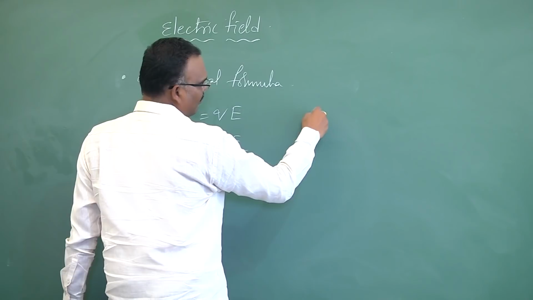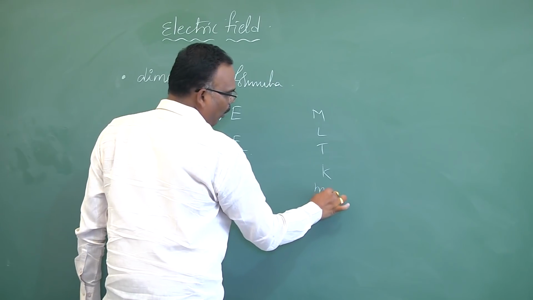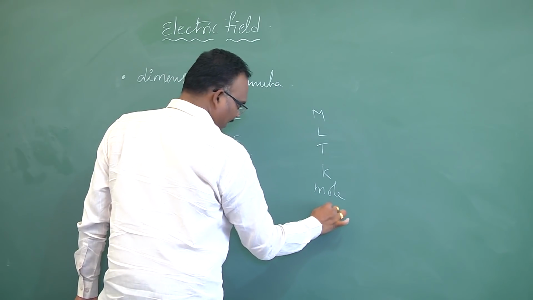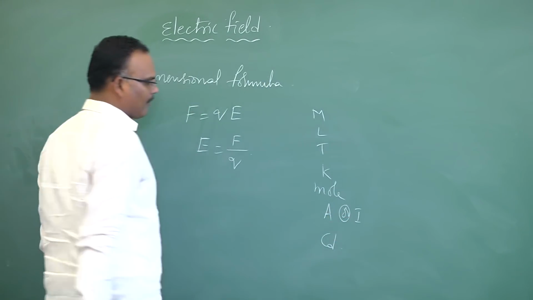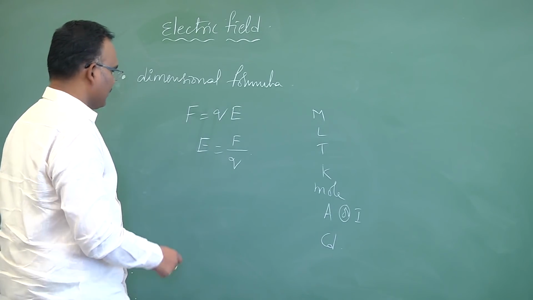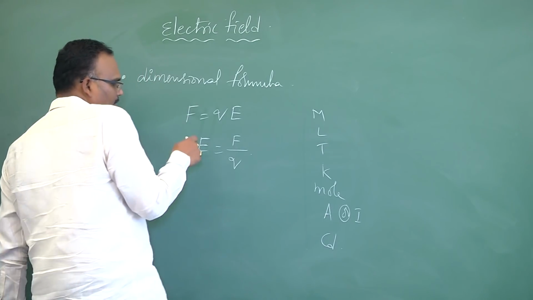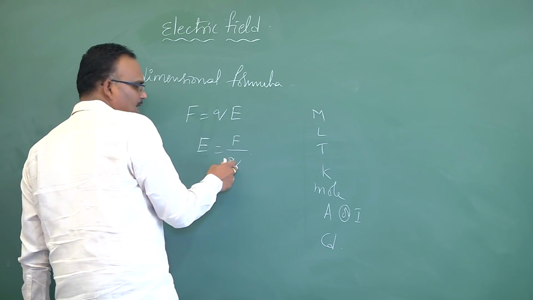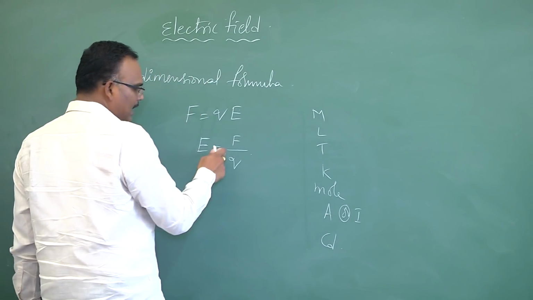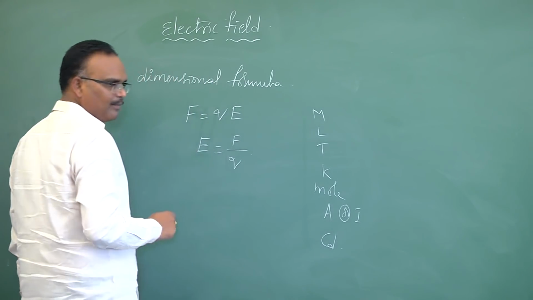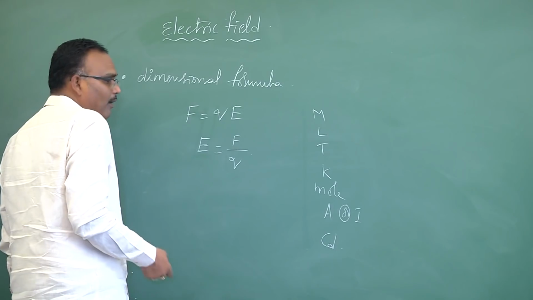We have already discussed mass, length, time and absolute scale of temperature and mole and electrical current, ampere or current I, or candela, are fundamental physical quantities. See, electric field is not a fundamental physical quantity. It is derived. This physical quantity is made up of force and charge. Force is also not in the list of fundamental, and charge is also not there in the fundamental. That means these two are also derived physical quantities. Then it is derived from which physical quantities?